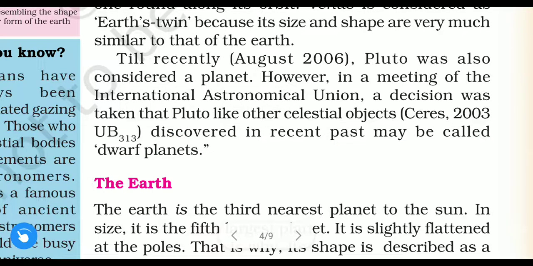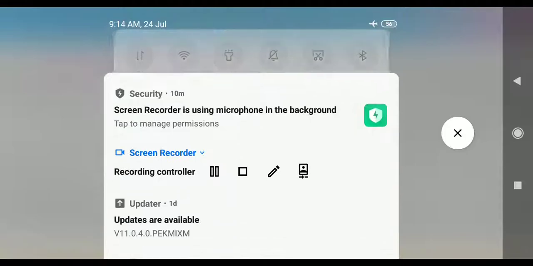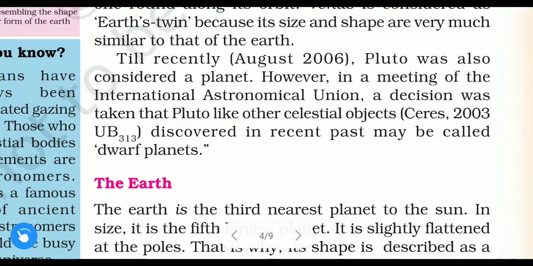So in that meeting of the International Astronomical Union, the decision was taken that Pluto is not a planet. Pluto is like other celestial bodies. We will see celestial bodies later. Pluto is not a planet.